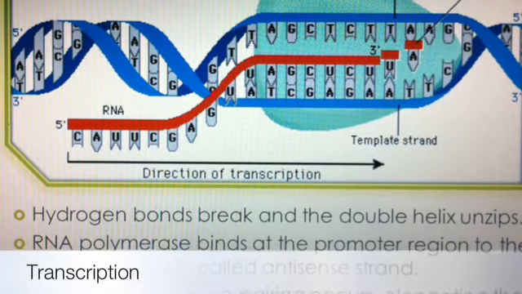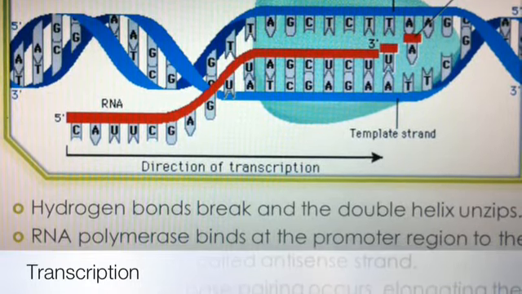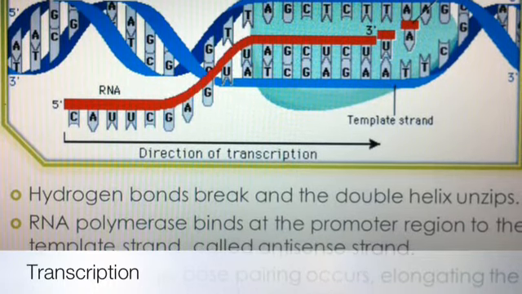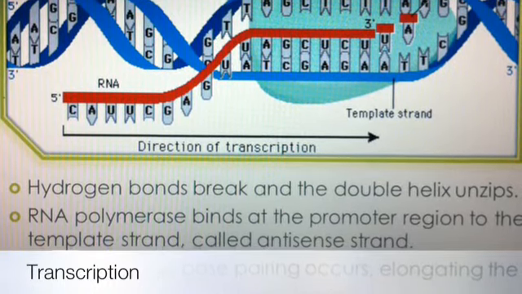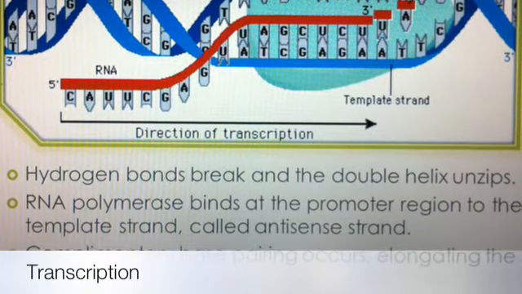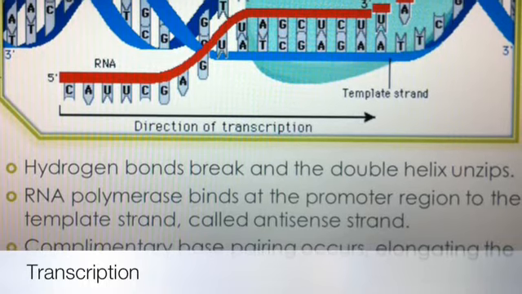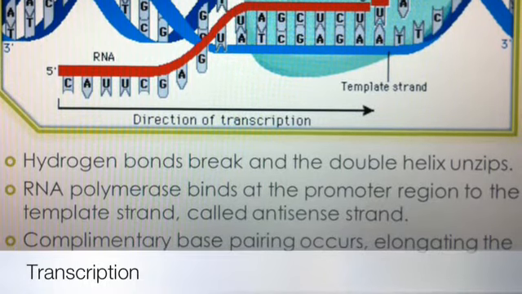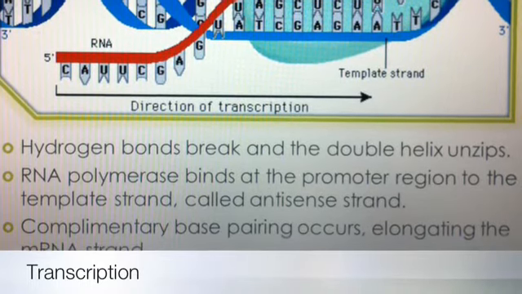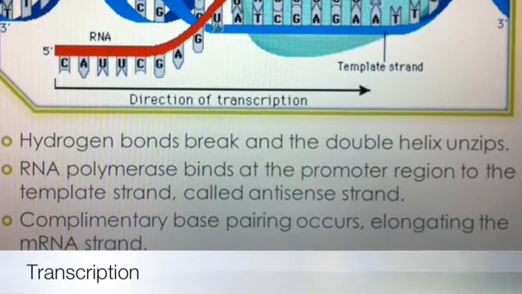Firstly, the hydrogen bonds in the DNA break and the DNA double helix unzips. Only one strand is used as the template to make an mRNA copy, called the antisense strand. RNA polymerase enzyme binds to the antisense strand on the DNA. The initial binding site is called the promoter region. RNA polymerase then matches a base on the DNA to an RNA nucleotide by complementary base pair binding. The new nucleotide is added to the elongating mRNA strand.